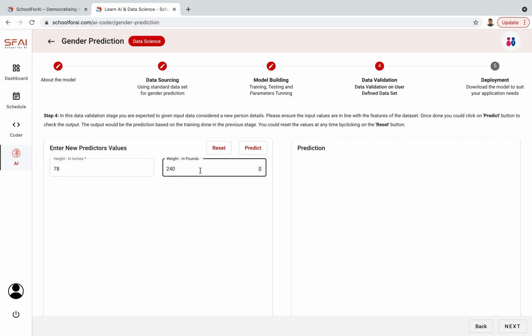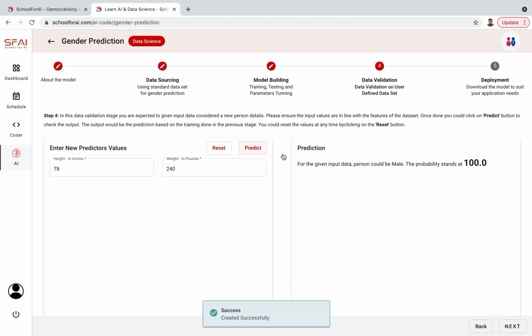So I gave random values over here for height and pounds, and I'm predicting for the given values. The probability stands at male, and the probability is 100%. It is not that we are biased, but these are general characteristics depending on the height and weight parameters you have trained the module with. So the person could be male. That's what the model is predicting for this height and given weight.